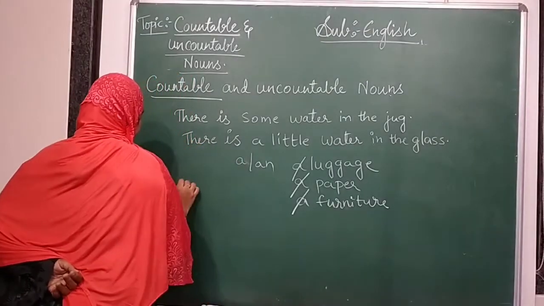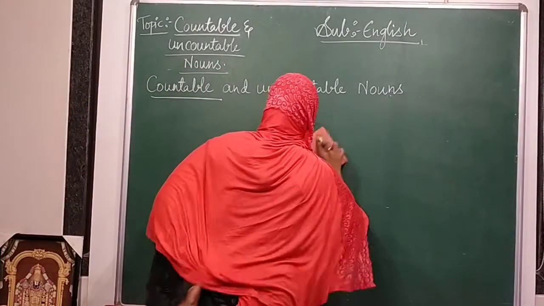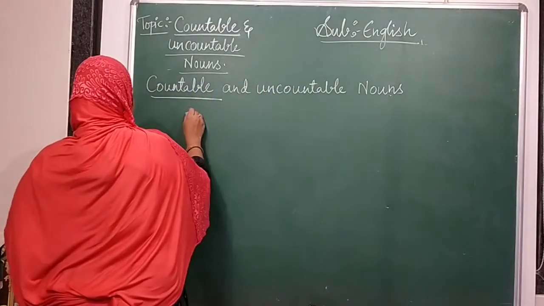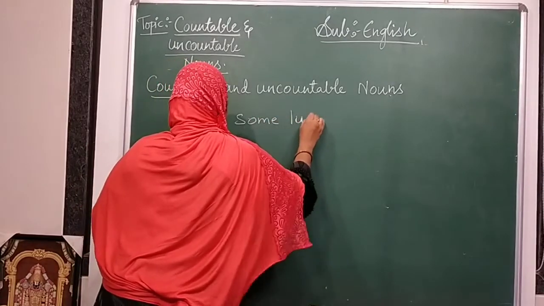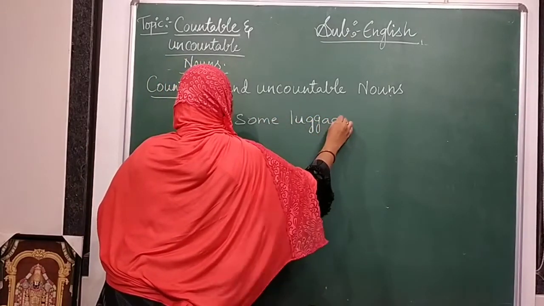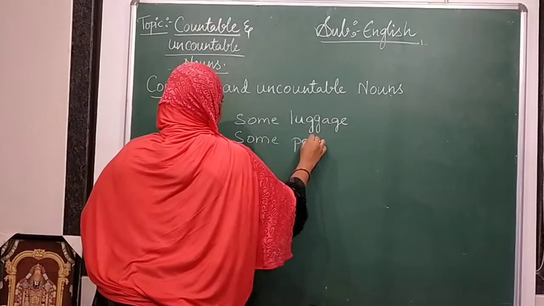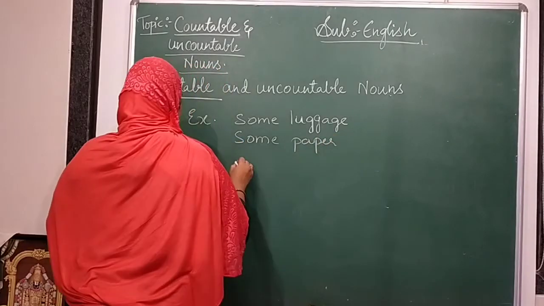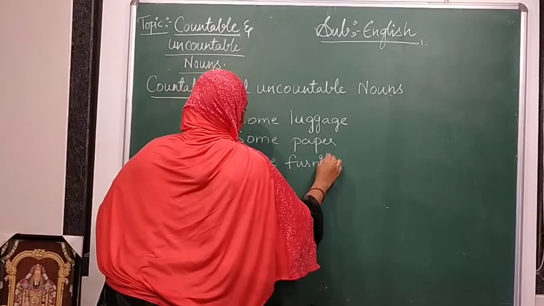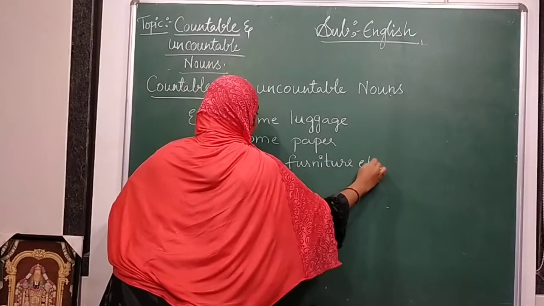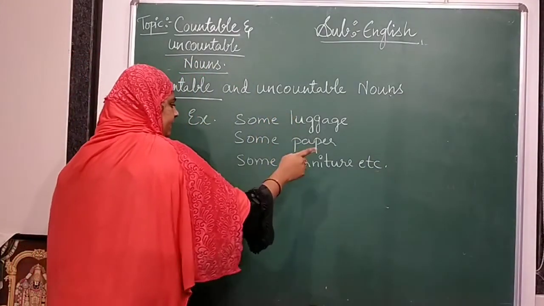We can use, for example, some luggage, some paper, and some furniture, etc. We cannot use a luggage, a paper, a furniture.